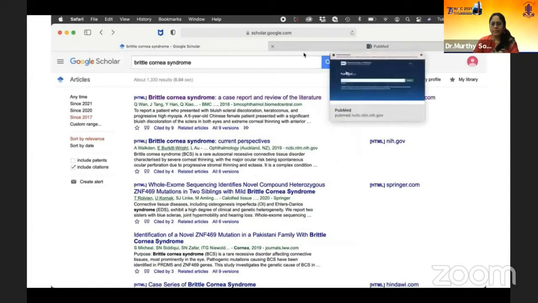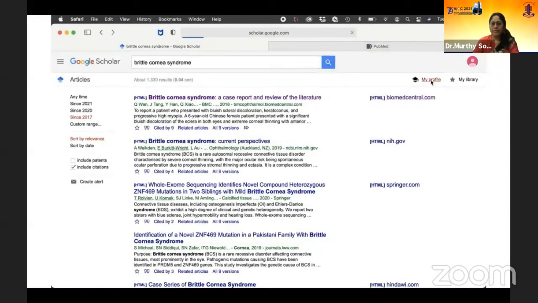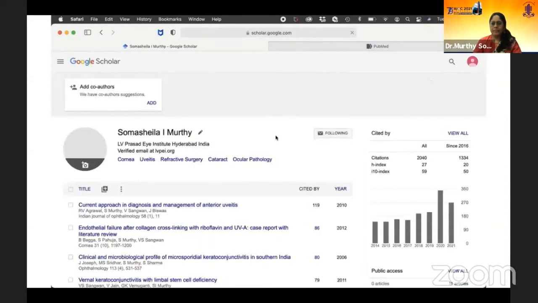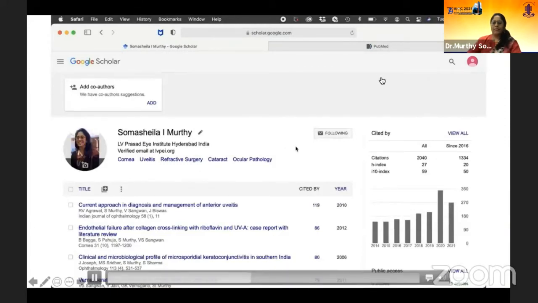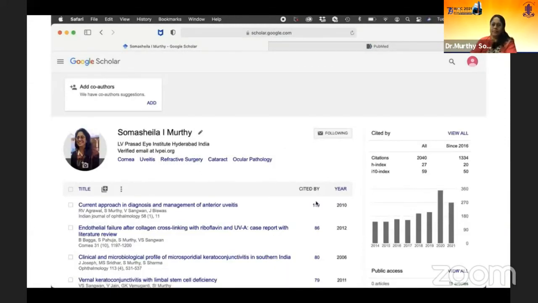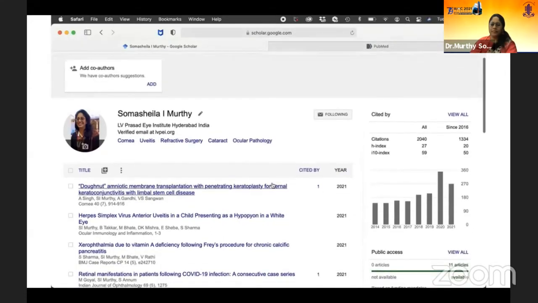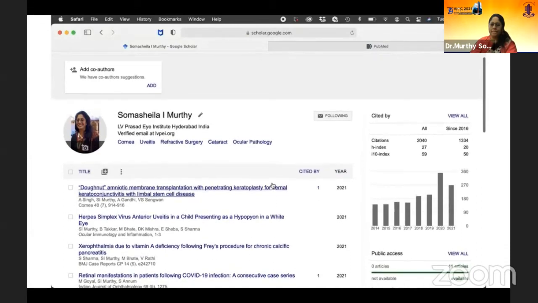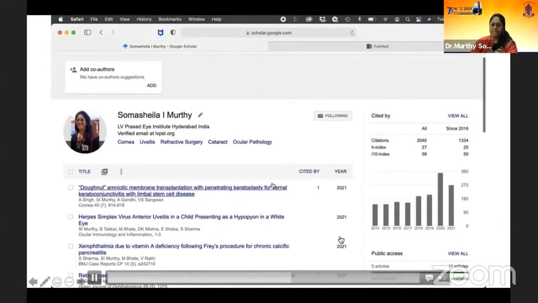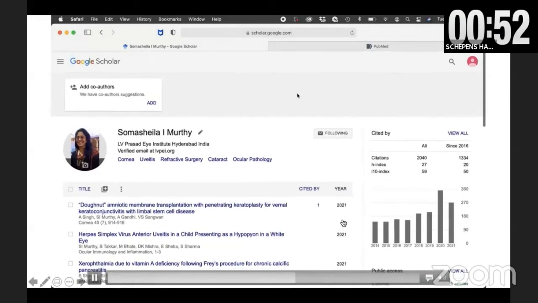The other thing about Google Scholar is that you can also maintain your profile in Google Scholar. So it's pretty accurate. It can list all your articles by year-wise or citation-wise, and it can also tell you what's happened to your latest article and also which year were you doing very well and so on. So a lot of statistics and data for you. You can explore this. Of course, with Google Scholar, you won't have articles which are ahead of print, and you will only have the ones that are clearly published on them.